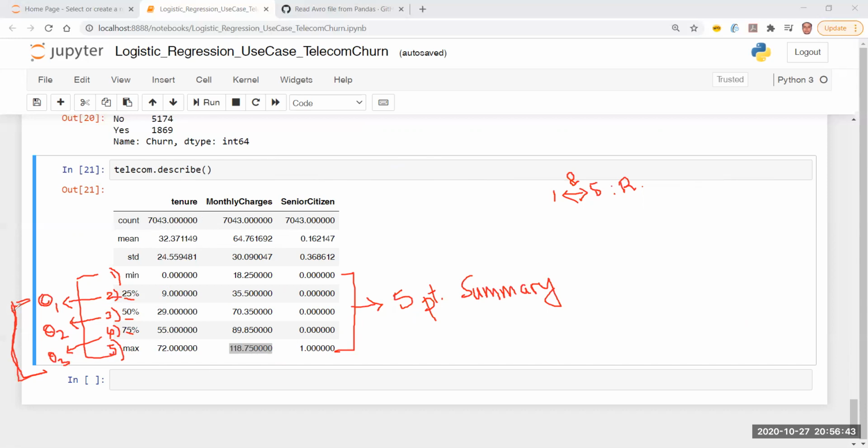Now, why are we learning about the interquartile range? We are learning about it because sooner or later, and in this data set also, we have to do that. I have already done some homework. I could see there are outliers. So maybe there are outliers in the data, and that's where the interquartile range is going to come in handy.